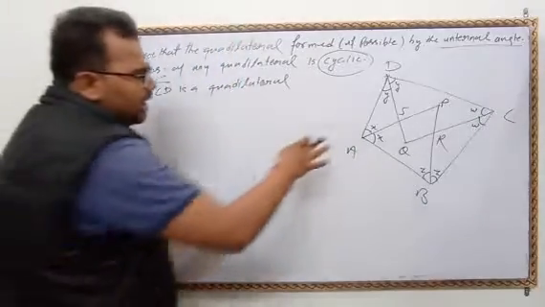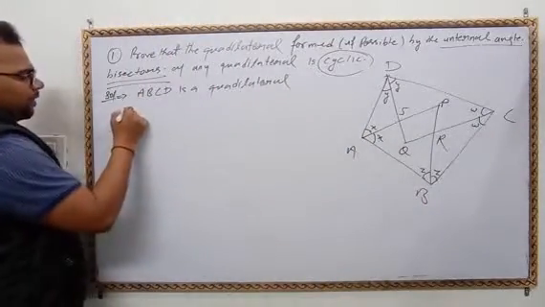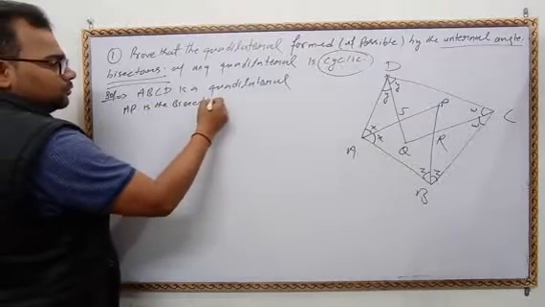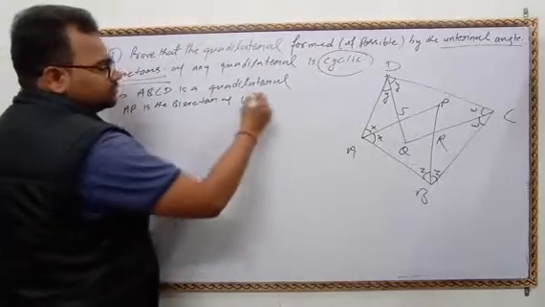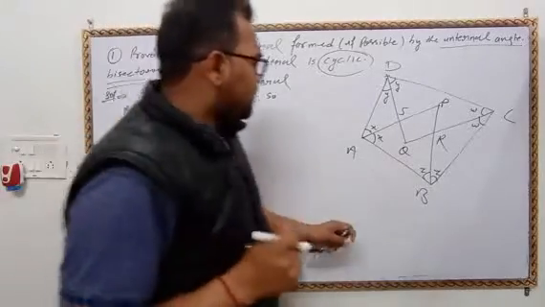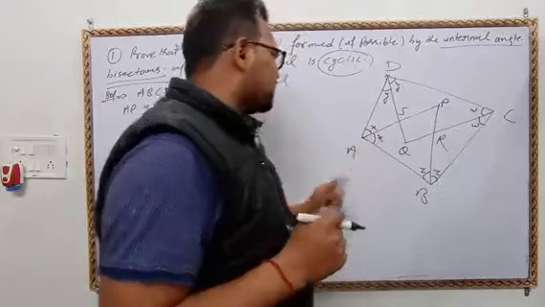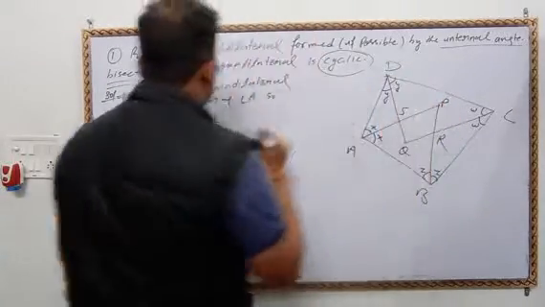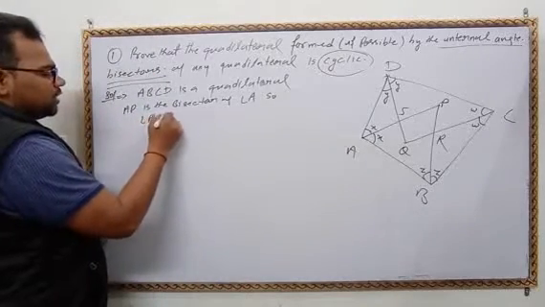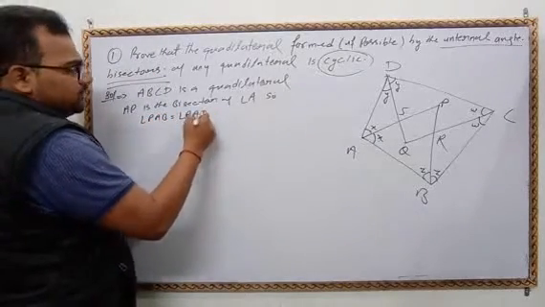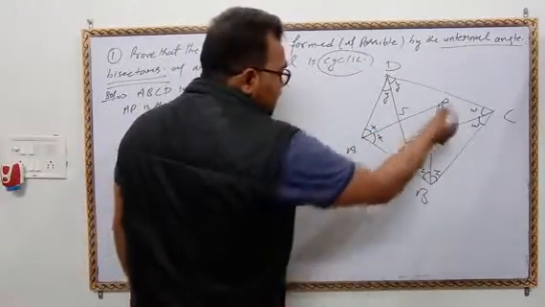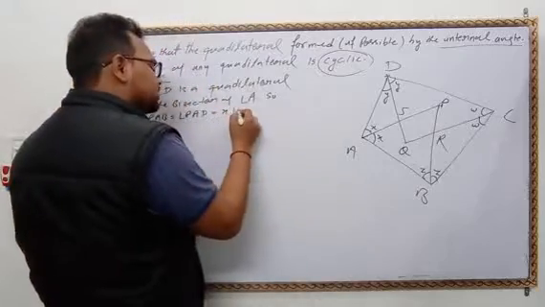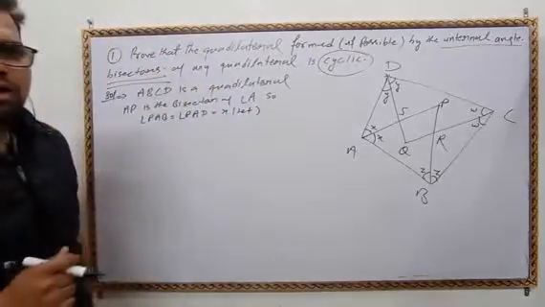So what do we write? AP is the bisector of angle A. So क्या हो जाएगा बेटा? If AP is the bisector of angle A, so what will happen? Angle PAB equal to angle PAD. If AP is the bisector, then angle PAB equal to PAD equal to X. Let कर लिया. Okay.